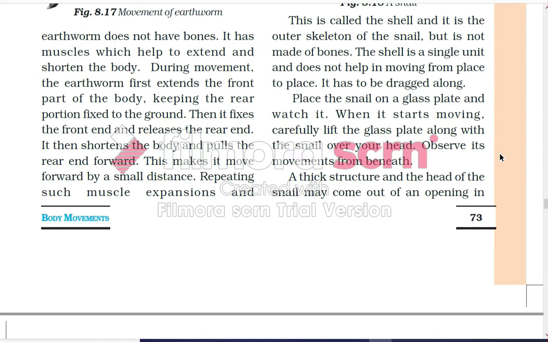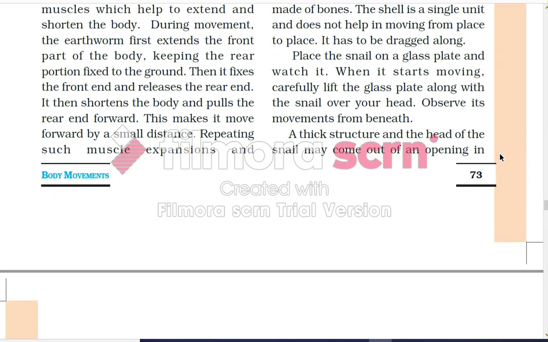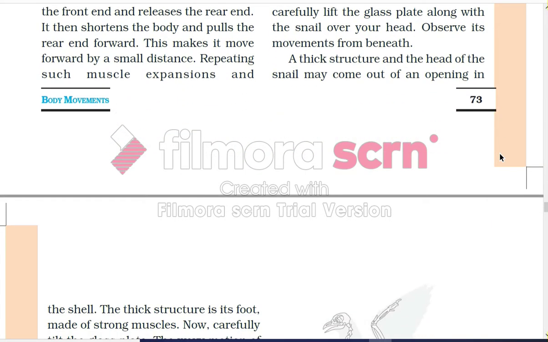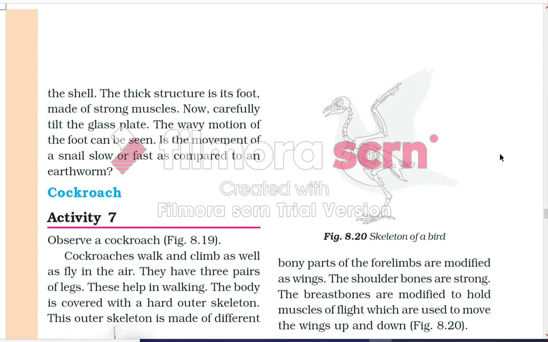Place the snail on a glass plate and watch it. Observe carefully when it starts moving. Lift the glass plate along with the snail over your head. Observe its movement from beneath. The thick structure of the head of the snail may come out of an opening in the shell. The thick structure is its foot, made of strong muscles.